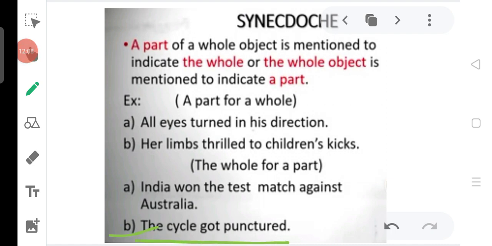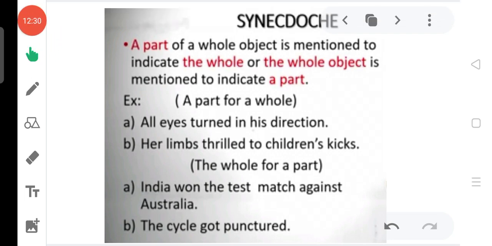The cycle got punctured. It means we are using the whole cycle to indicate a part of the cycle, that is, the tires, right? So here the whole object represents just a part. Clear? One more example. India won the test match against Australia.